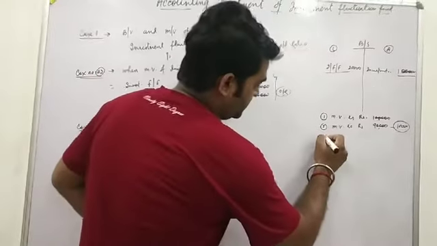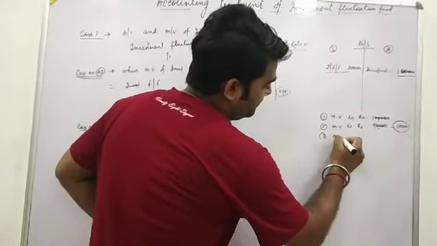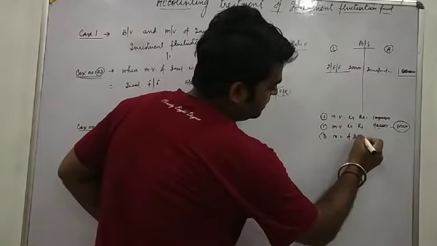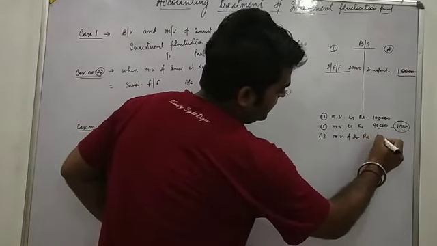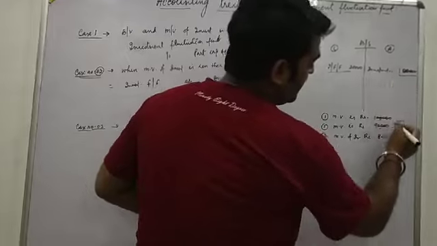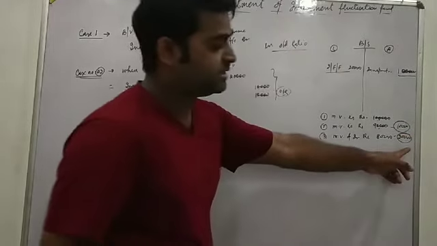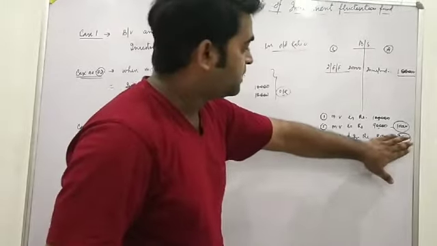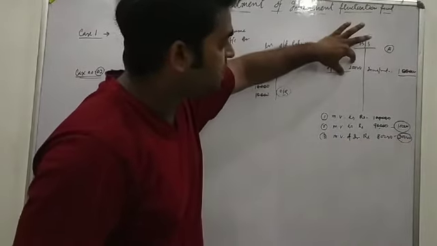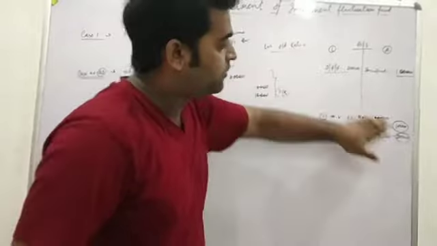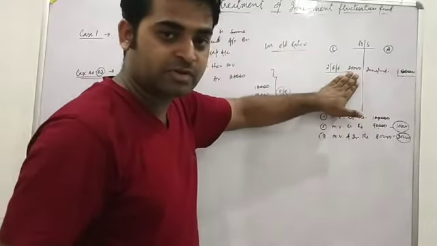Suppose case number 3. When the market value of investment is rupees 80,000, then the amount of loss is 20,000, and this loss is equal to the investment fluctuation fund. We will set off this loss from the investment fluctuation fund.